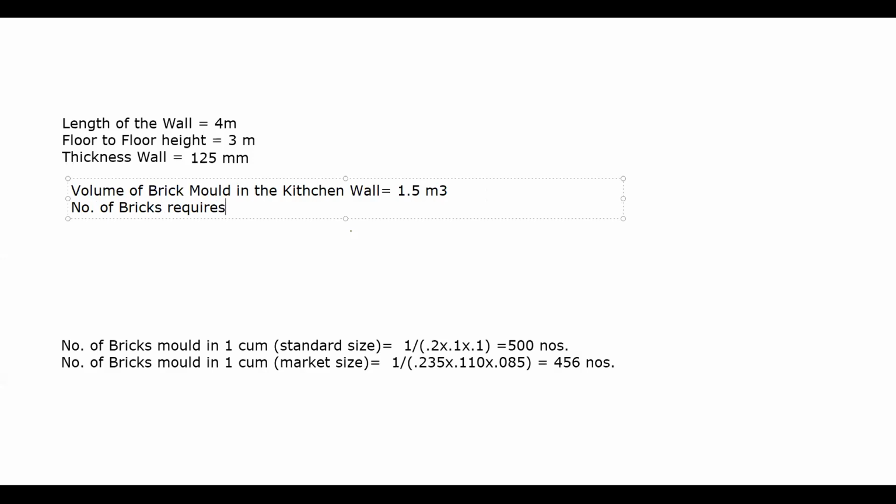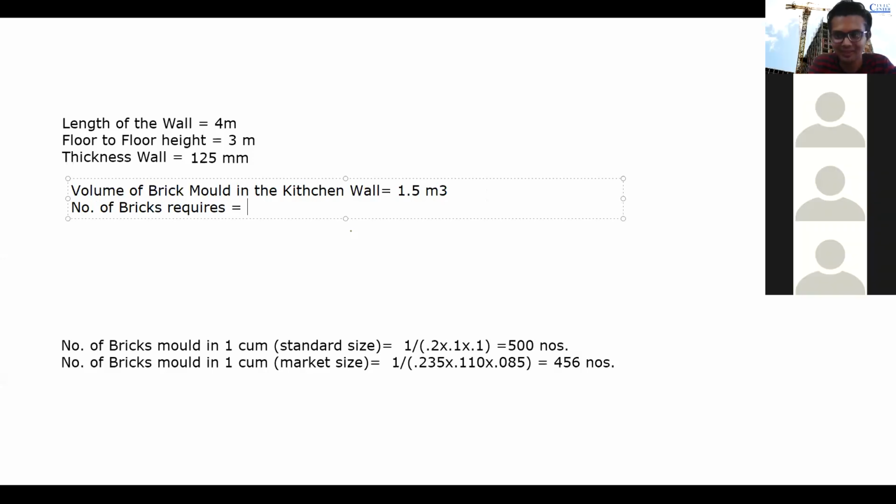How did you calculate it? 1.5 into 500. Are you sure? Yes, sir. 500 is the full standard size, na? Yes, sir. Is it available in the market? Sir, the market rate is 456. So you multiply. But for the safety case 500 is sufficient. We will add safety later, na? Yes, sir. Safety we will add later.